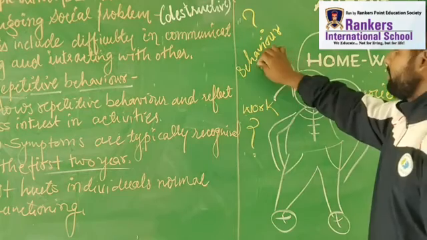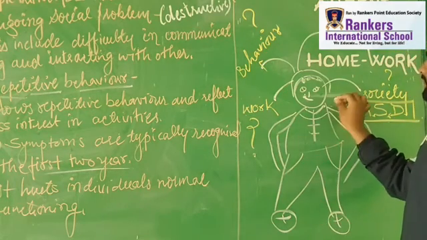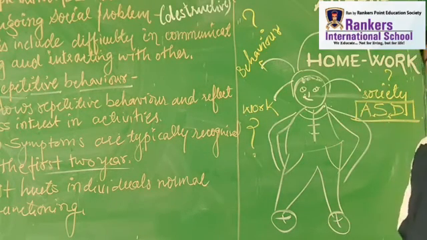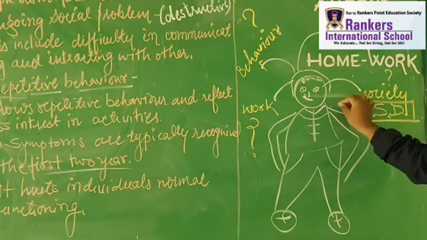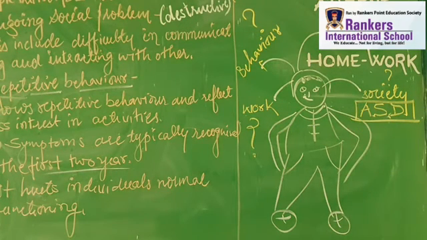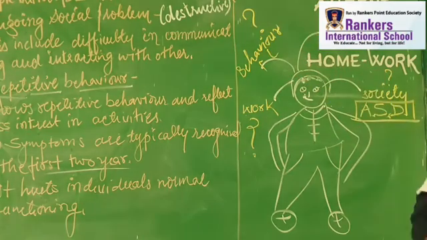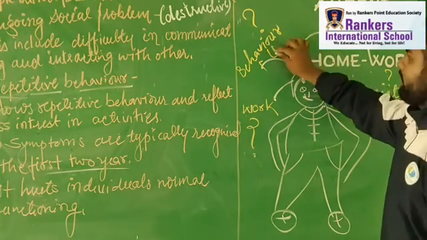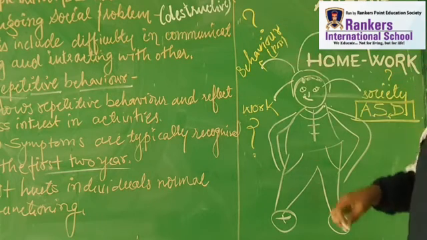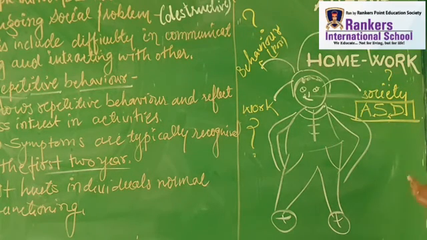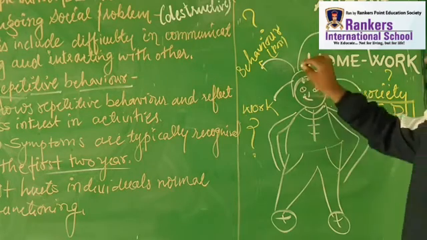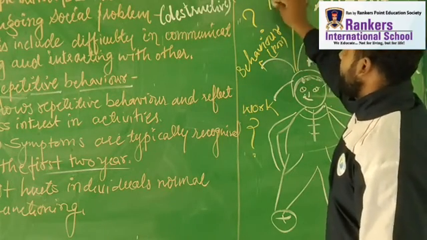Next thing is behavior. A person having ASD, autism spectrum disorder, generally shows very poor behavior. It means they show destructive and bad behavior, or poor behavior, we can say. Poor or bad behavior in the sense that they are very argumentative, they do arguments, they are very fragile, very dominating, they become angry soon. So you can add a point: anger.